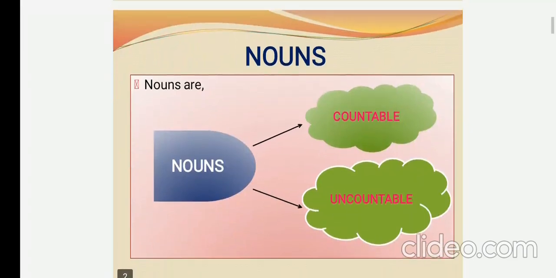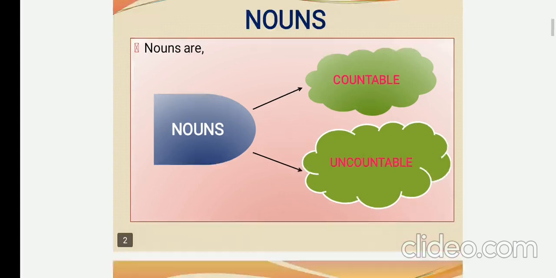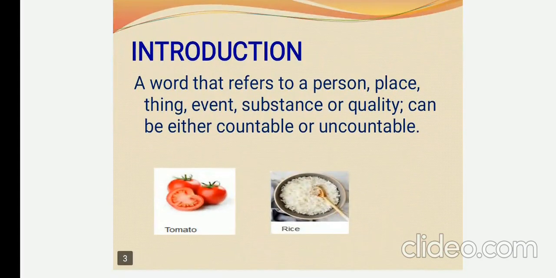So we all know what is noun. Noun is nothing but the word which refers to a name of a person, place, animal or thing. It may be either countable or uncountable noun. So nouns are countable and uncountable. Let us learn what is countable and what is uncountable.